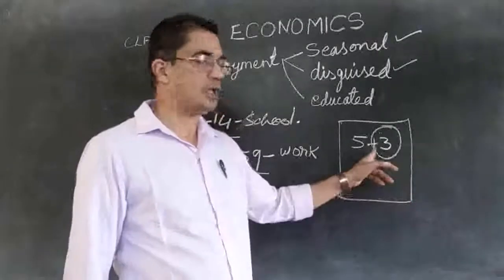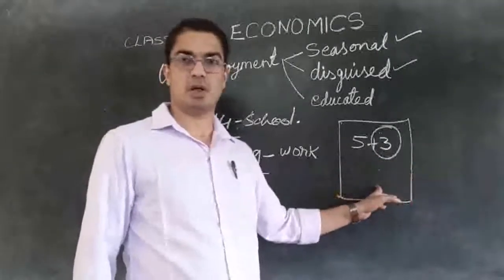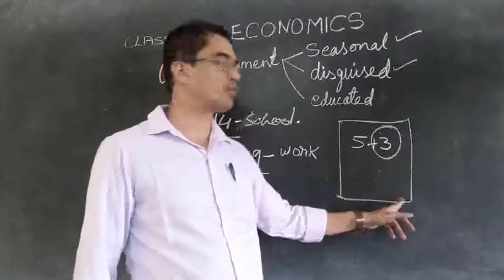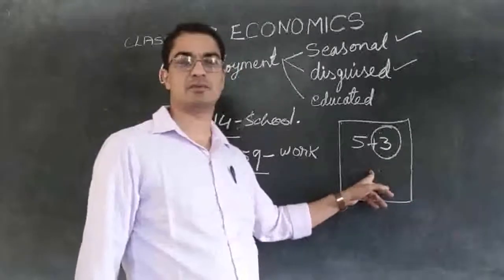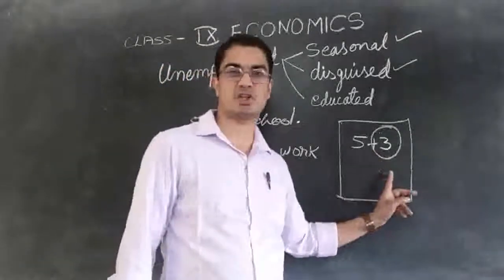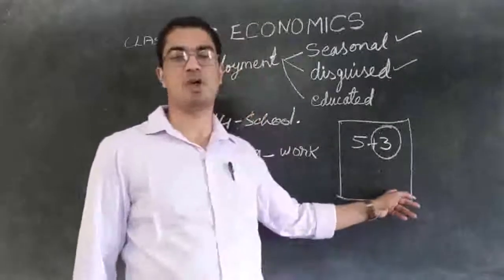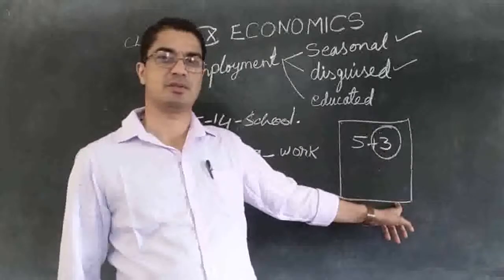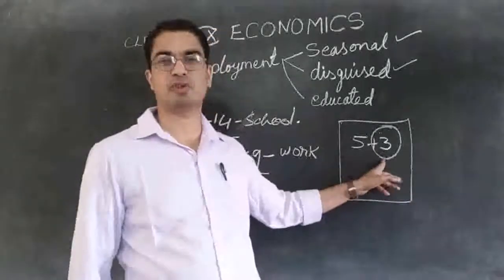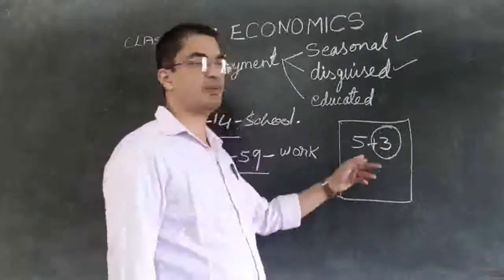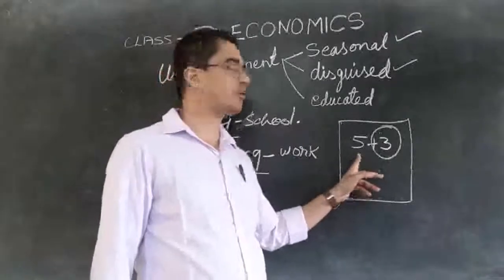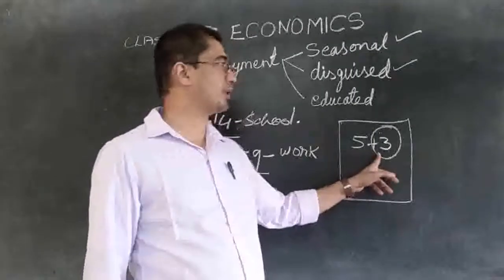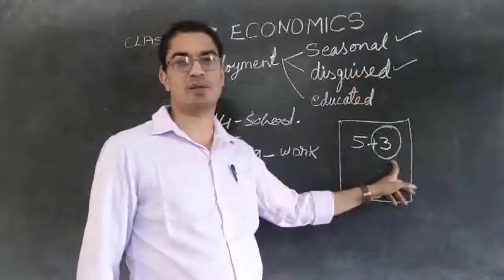So when we look at it, we can say all the members of this family are employed, because all of them are working in this field. We can say all the members of this family are employed. But actually, are they employed? 3 of them are simply working because they have nothing else to do. Actually, 5 people are enough to work here. We can say 5 people are employed here, but 3 people are employed in disguise. That's why we call it disguised.